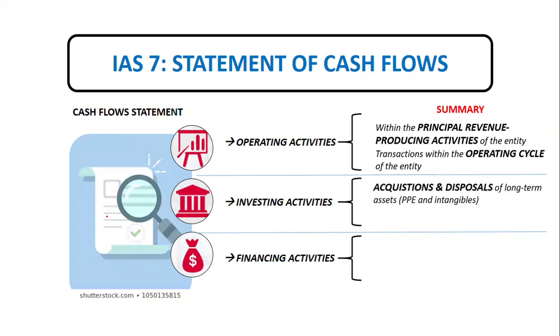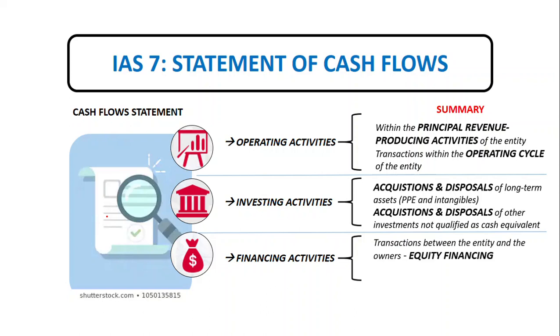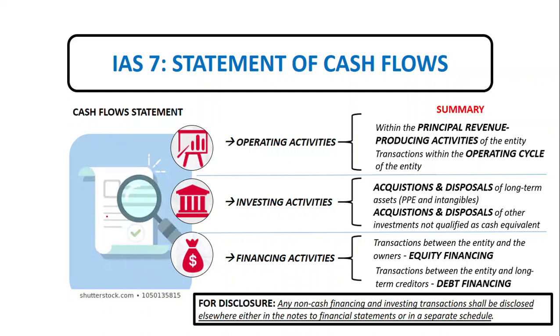For the investing activities, it involves acquisitions and disposals of long-term assets, which is PPE and intangibles. It also involves acquisitions and disposal of other investments that do not qualify as cash equivalent. For financing activities, we must consider the transactions between the entity and the owners, which is equity financing, and then transactions between the entity and long-term creditors, which is debt financing.